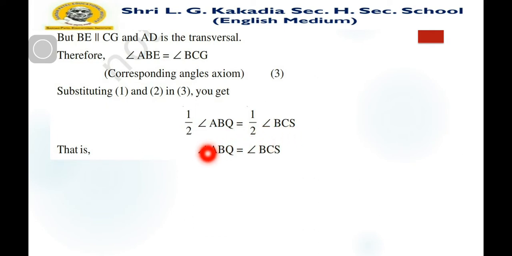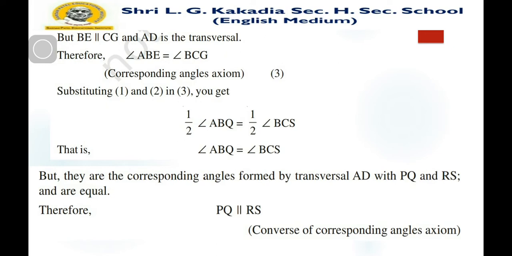This means both angles ABQ and BCS are equal, and these two angles are corresponding angles formed by transversal AD with PQ and RS, and they are equal. Therefore, PQ is parallel to RS, by the converse of the corresponding angles axiom. In this way, we can prove such examples.